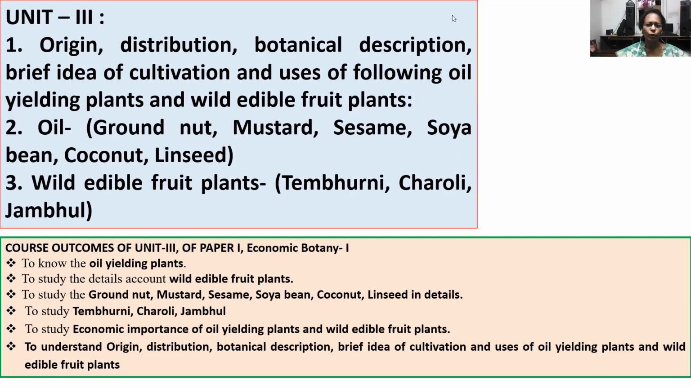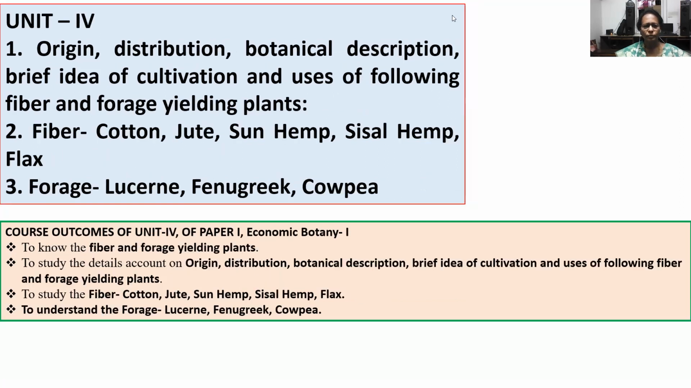Now about unit 4. It includes origin, distribution, botanical description, brief idea of cultivation and uses of the following fiber and forage yielding plants. In fiber, there is a study of cotton, jute, sun hemp, sisal, hemp and flax. In forage, lucerne, fenugreek and cowpea.